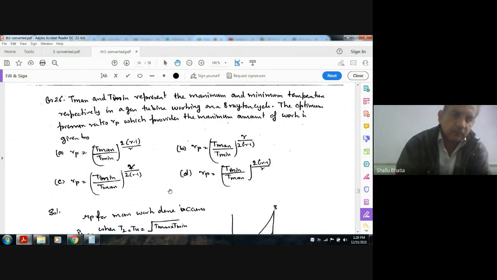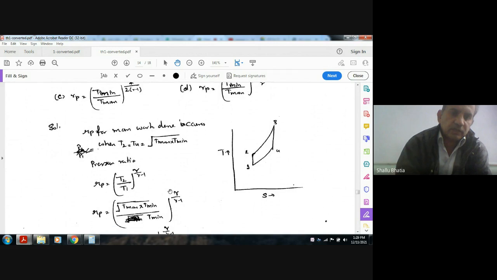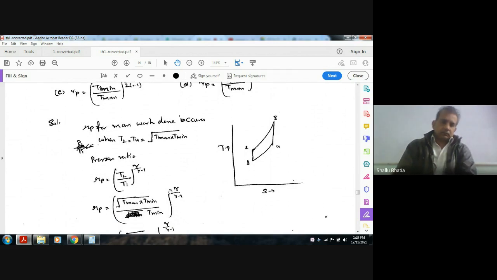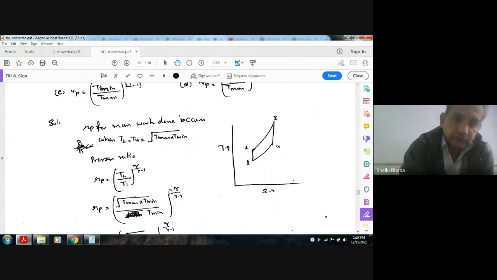So RP is the maximum. In a Brayton cycle, the maximum work done occurs when the temperatures T2 and T4 are equal to the square root of T max into T min. So T2 is equal to T4 is equal to root of T max T min.